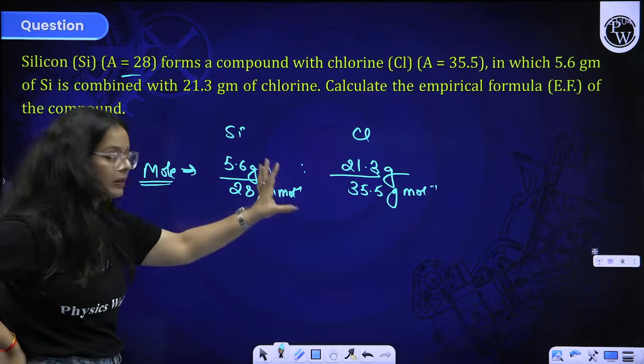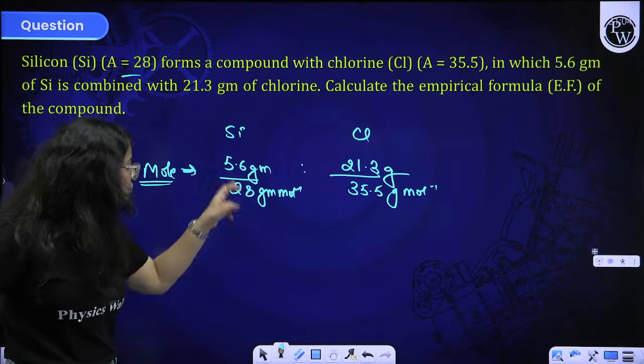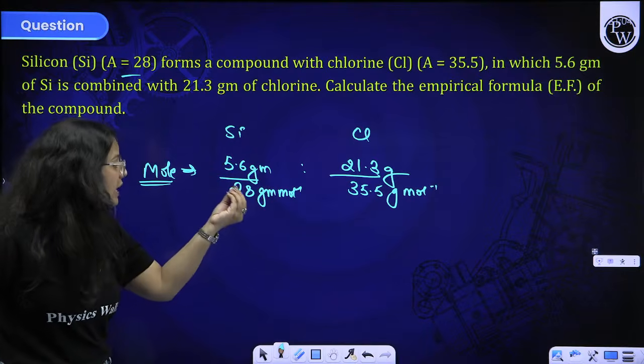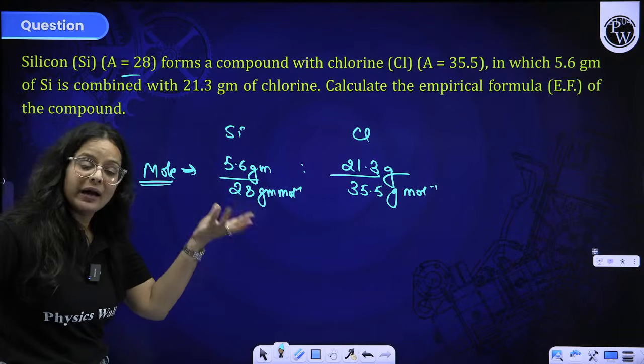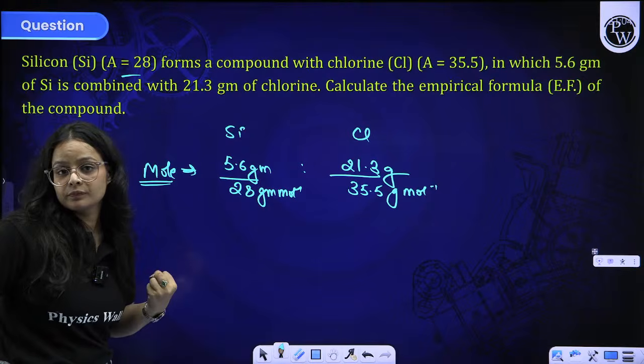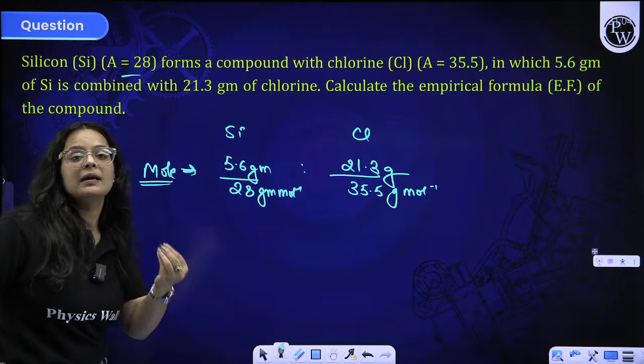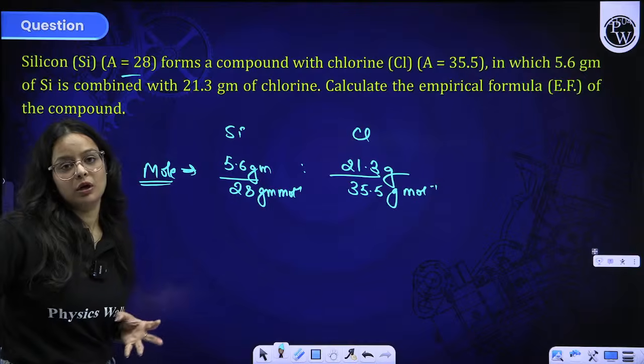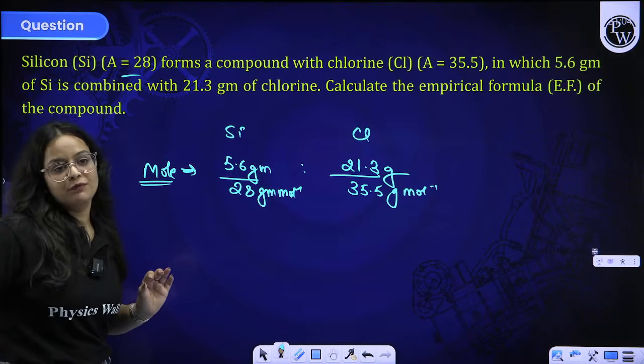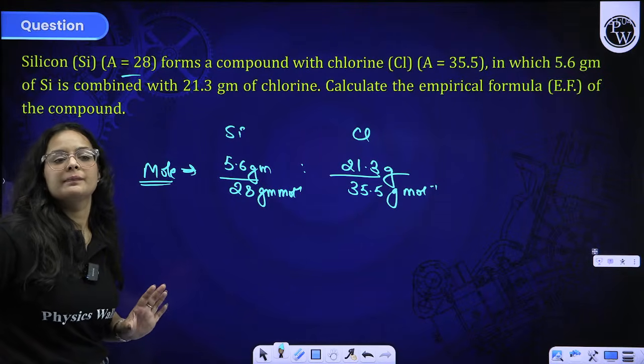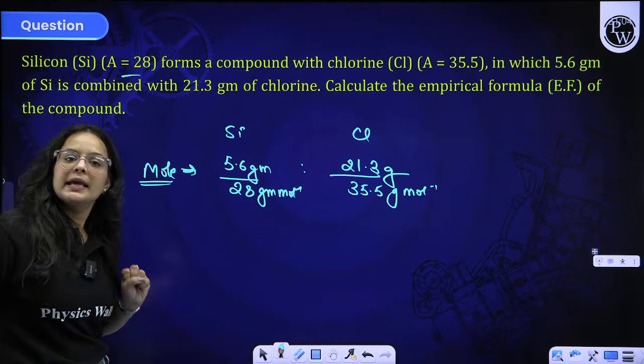This is the ratio, but this is a complex ratio. You have to solve them both. The one that you are getting in the least number, you have to divide that value with the 2. And accordingly, multiply with a suitable term so as to get a whole number. And that will be the empirical formula you will get. Is it clear to you all, beta?